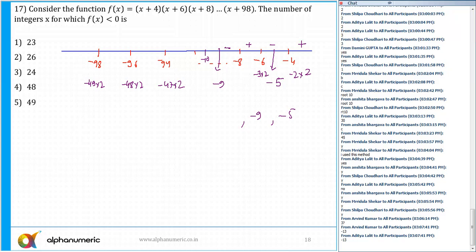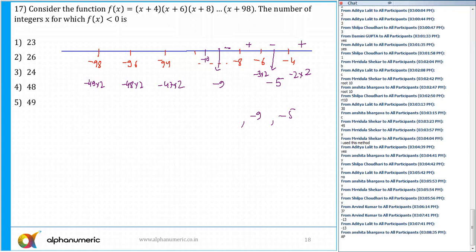The answer will be nothing but 24, because the total ranges will be in AP, arithmetic progression. That's right, Anshita. The total number of ranges is minus 49 into 2, minus 48 into 2, and then minus 47 into 2, and this value is minus 2 into 2 and minus 3 into 2. It is lying between these two values. So if I count how many intervals there are, can you tell me what the total number of intervals is?